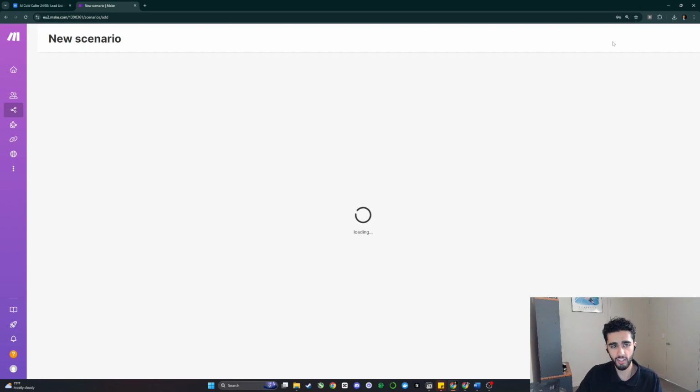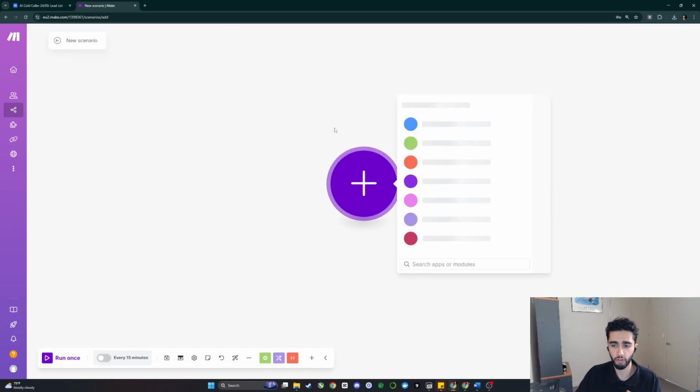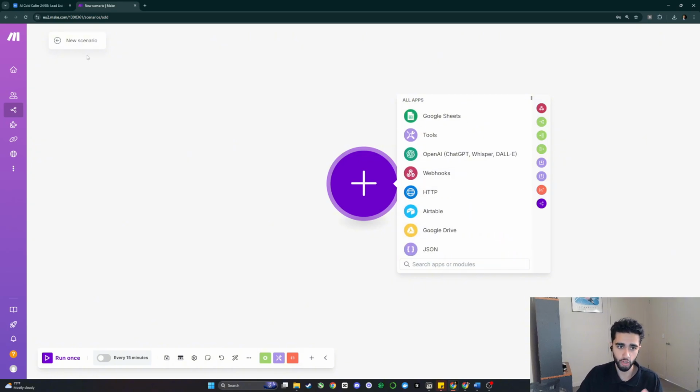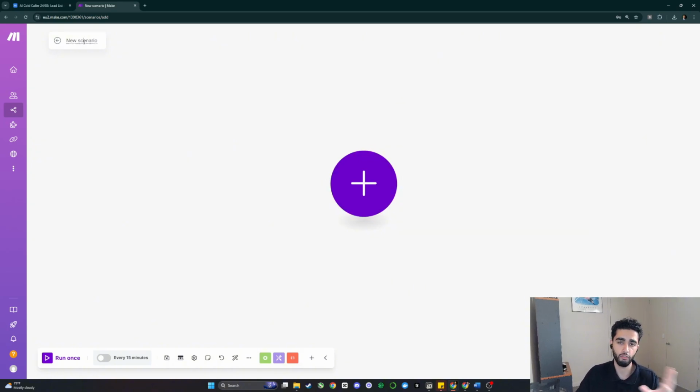And what this pretty much is, it's just your own template for creating an AI automation. So logically, what we're trying to do here is initialize a phone call to all of the phone numbers that haven't been called yet. So we can call this AI Cold Caller Initializer. And in this video, there's going to be about 3 to 4 different scenarios that we're going to be dealing with, so it's very important that we call these appropriately.